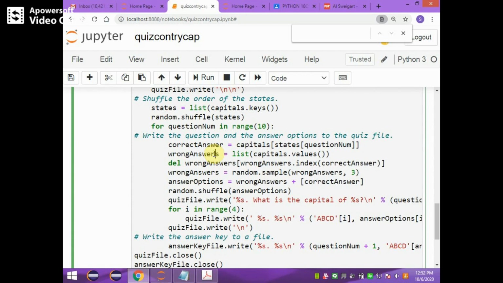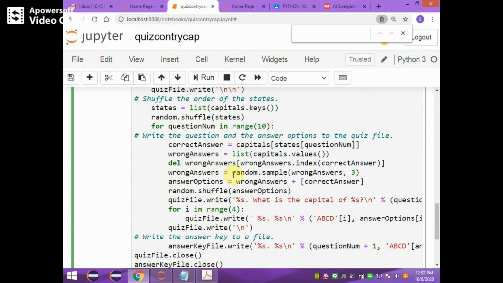Because for each random quiz and for each question in the quiz, we need to generate different multiple choices. Those multiple choices should be different from the correct answer. There should be one correct answer and 3 different multiple choices, totally 4 options.